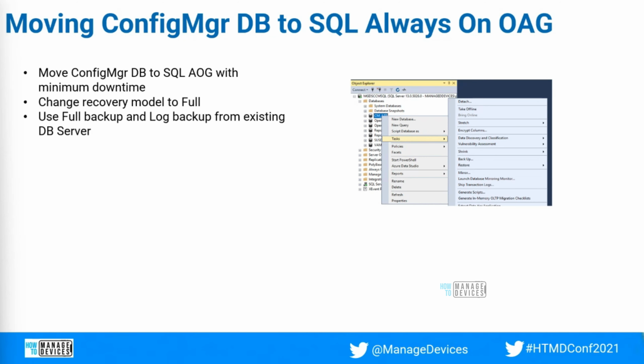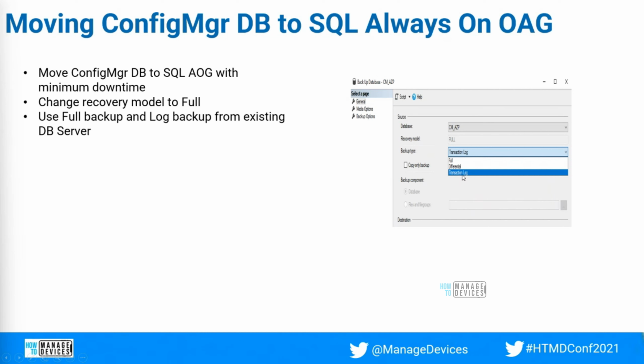So you will go to the existing primary site. Here my existing primary site is SCCM SQL, and you are going to right click on the database, choose Tasks, and then Backup. Once you click on backup, you need to select between full and transaction log. First, you will take a full backup. That is mandatory. You need to take full first, and then go through the same steps again. Once the full backup is completed, take the transaction log. And once it is done, you need to go to the SQL AOG replica server.